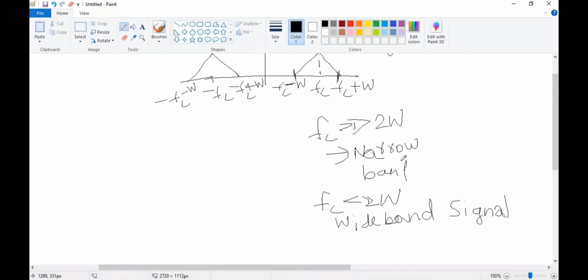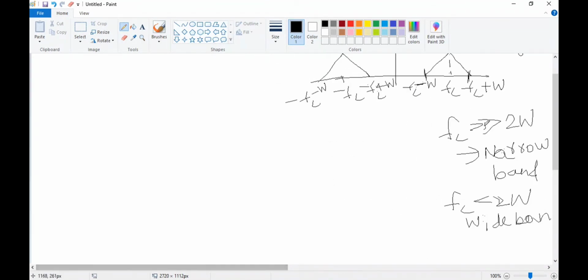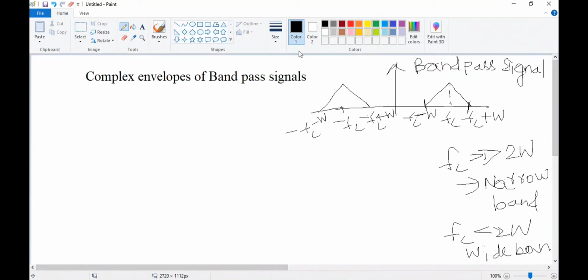So the only difference is that the bandwidth is compared with the carrier frequency. If the carrier frequency FC is very much greater than 2 omega, it is said to be a narrow band signal, and if FC is less than 2 omega, it is said to be a wide band signal. Generally, we will call these band pass signals narrow band signals.